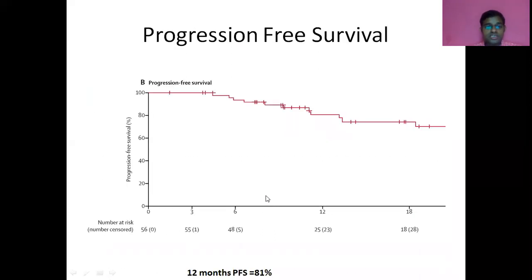This is the progression-free survival curve. As you can see, 12 months PFS was 81%, 3 months PFS was 100%. This is a population which, before the introduction of avapritinib, had a median PFS of 2.8 months.